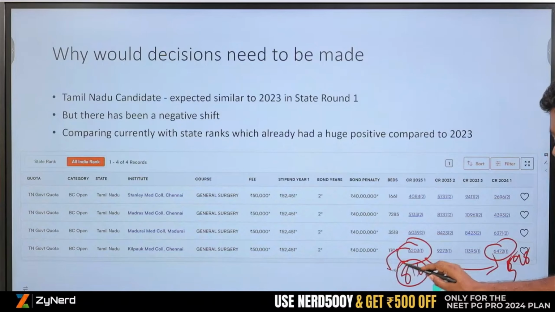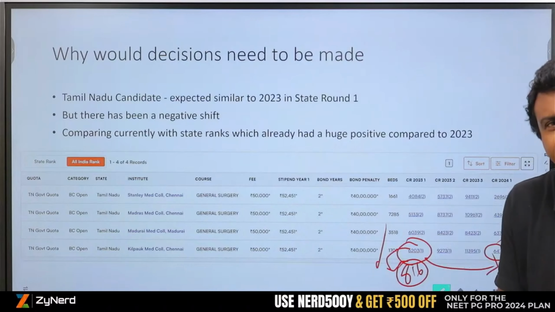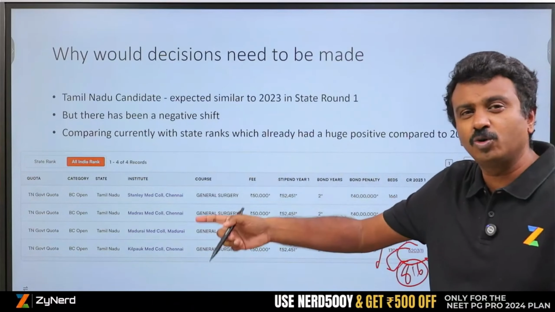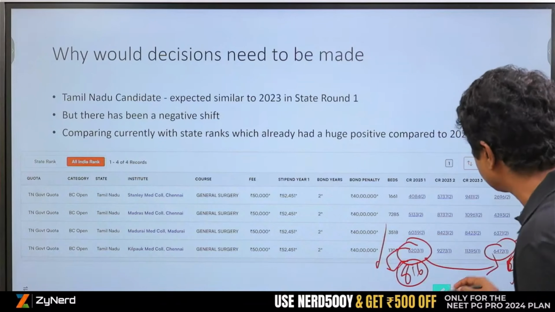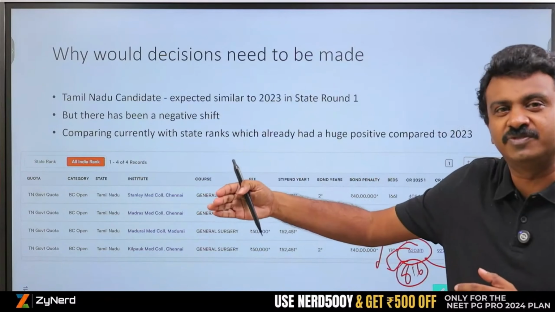Because there is a difference between the all India rank and the state rank, we assume that possibly there is a huge negative shift, but this might get compensated in the further rounds. So leaving a seat in state round 1, or thinking that state round 2 might not give me good options because of a negative shift, may not hold true, because in all India anyway there will be shifts.